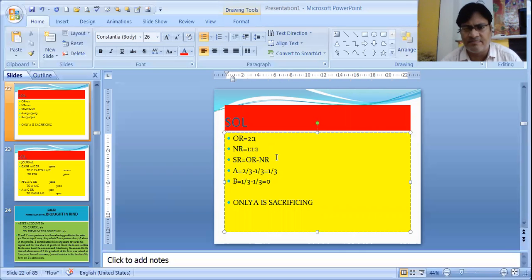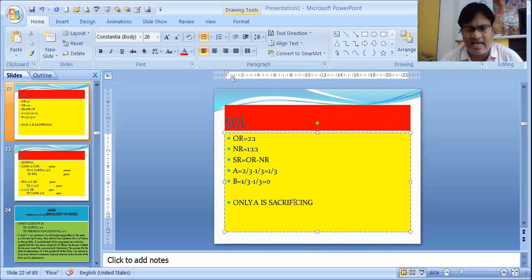So our old ratio is 2/3 for A and new ratio is 1/3 for A. So 2/3 minus 1/3 is 1/3. 1/3 is A's sacrifice. B is sacrificing nothing because his old ratio was 1/3 and new ratio is also 1/3. So he is not sacrificing anything.